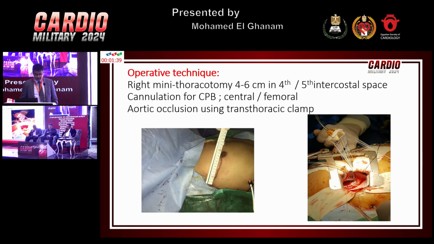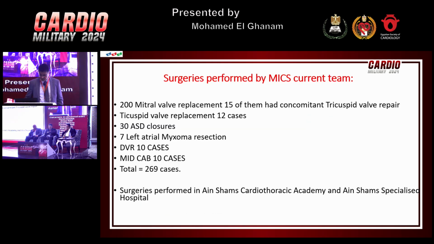The operative technique, as most of us know, is a 4 to 6 centimeter right mini thoracotomy in the 4th or 5th intercostal space. We usually aim for the middle. We don't measure the space exactly. We just go for the mid of the chest, usually lateral to the nipple in male patients, and the inframammary skin crease in female patients. And we use the Chitwood cross clamp in all our cases.